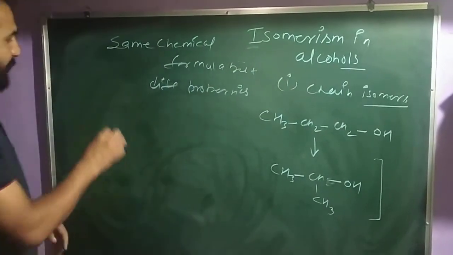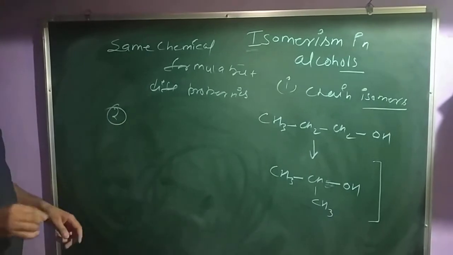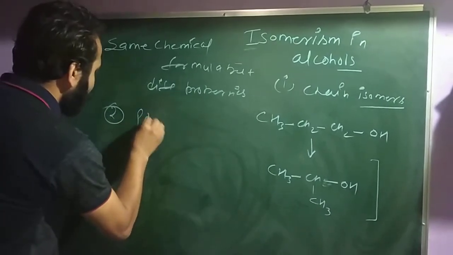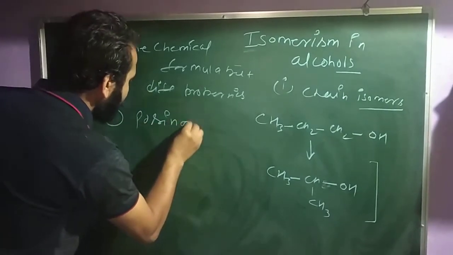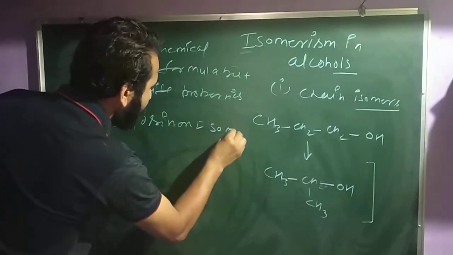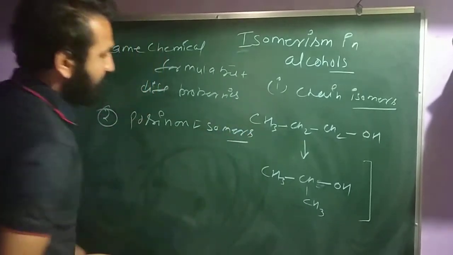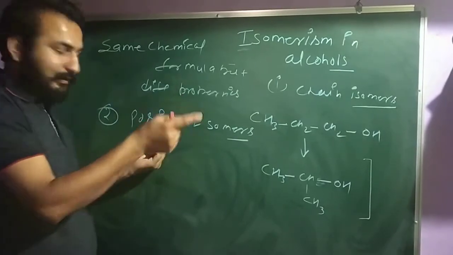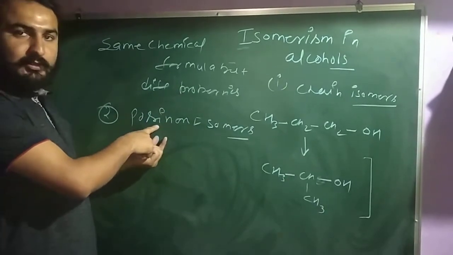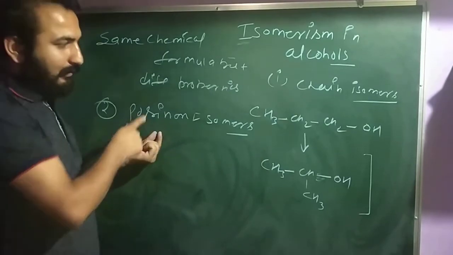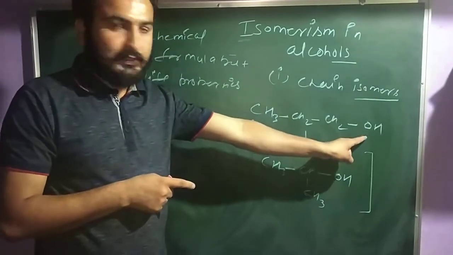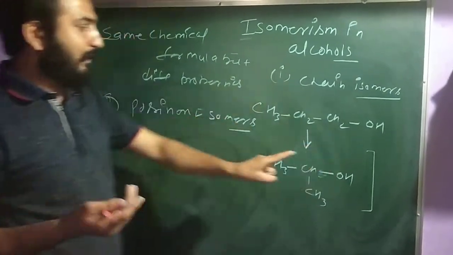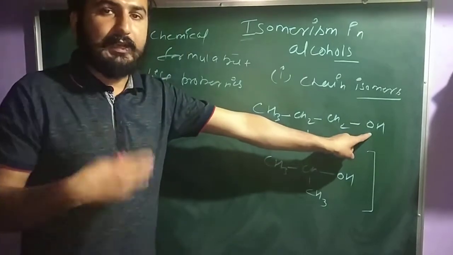The second isomerism in alcohol is position isomerism. We are saying position isomers, that means now the change is in position. Same chemical formula but a change in position. So we will try to change the position of this alcohol.